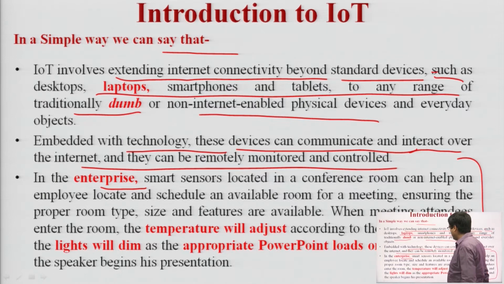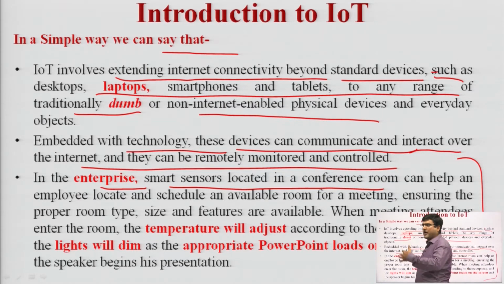In an enterprise, we are using smart sensors, so that according to the temperature and the brightness, the PPT, we are using the PPT, it can be dim or it can be dark based upon the environmental conditions. These are smart enough. We are not using a manual approach to adjust the brightness of a PPT. So in an enterprise, if anyone enters the conference room, the lights will turn on and off in the IoT system. Okay. But without IoT, you are manually controlling things.